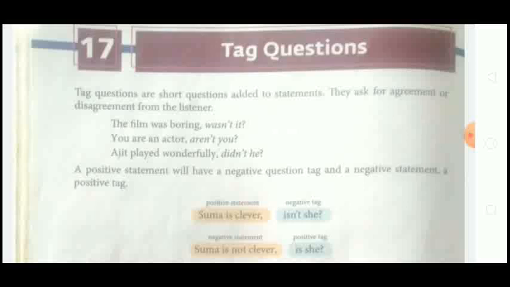See, what type of tag will we use for the sentence? If the statement is in positive form, then the tag will be negative, and if the statement is in negative form, then the tag will be positive. Opposite of that. For example, Suma is clever. This is a positive statement. Isn't she? That tag is negative form. Is not she? Isn't she? So positive statement, negative tag.